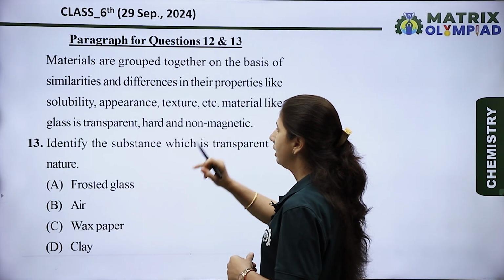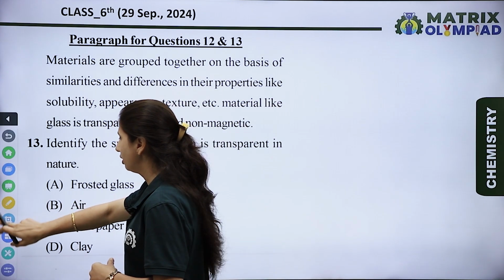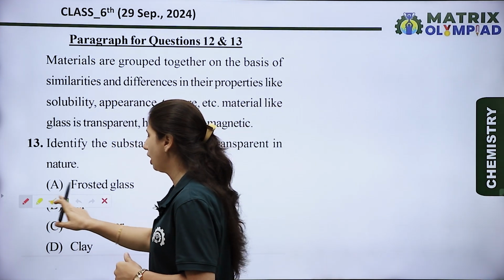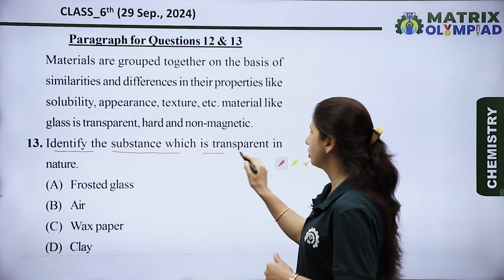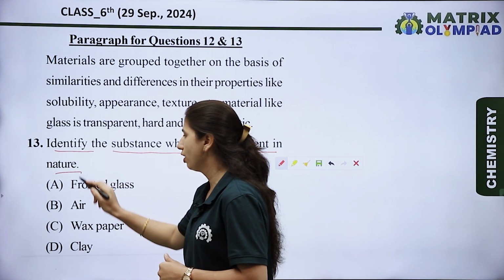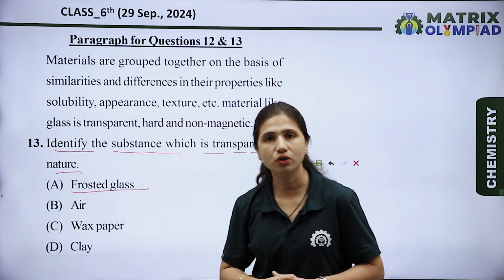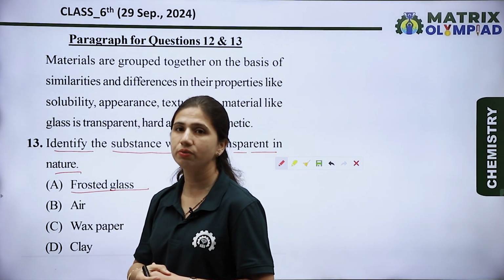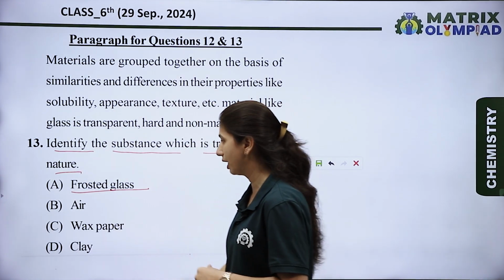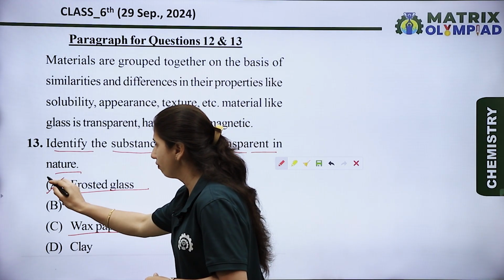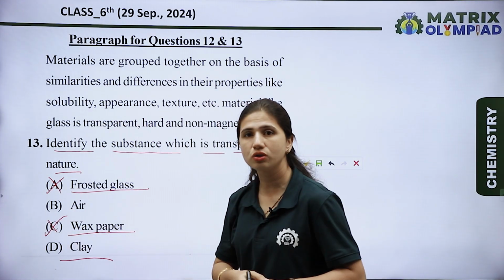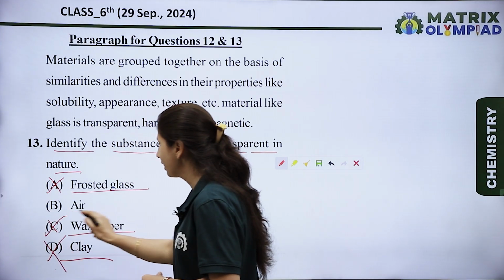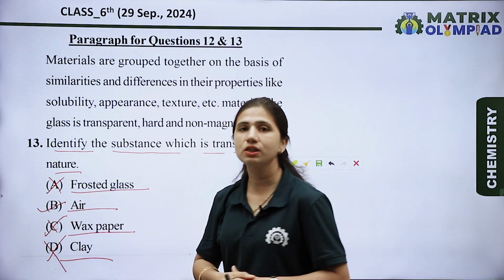Now let's see the next question. The paragraph is the same for this question. The question is: identify the substances which are transparent in nature. First is frosted glass. Frosted glass is not a transparent material, it is a translucent material. Next is wax paper. Wax paper is also translucent. Next is clay. Clay is also a translucent substance. And next is air. Air is a transparent substance.